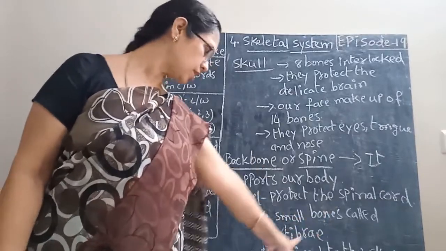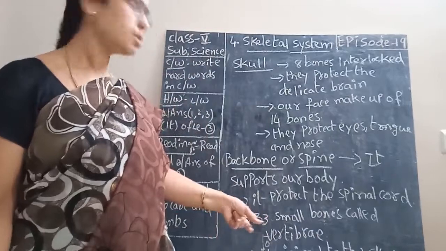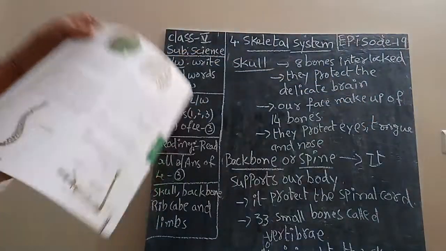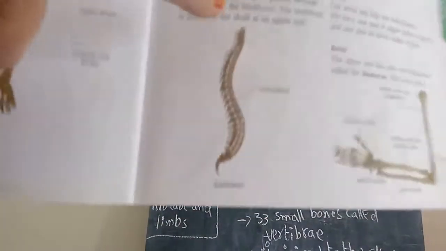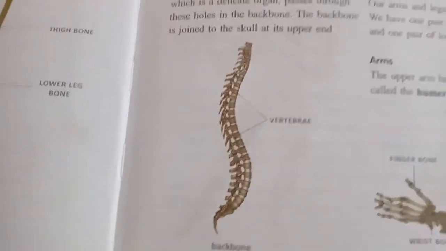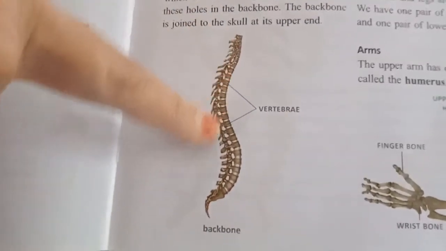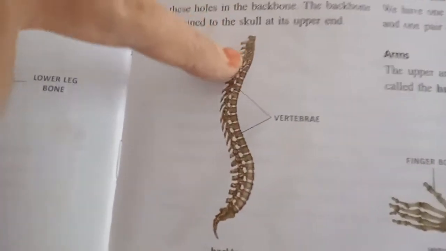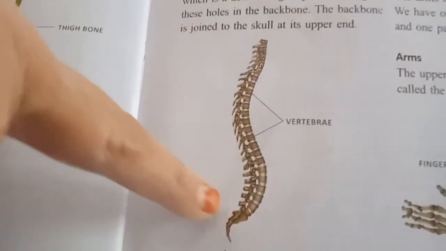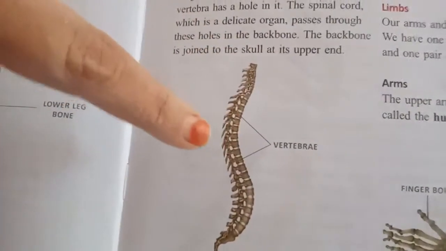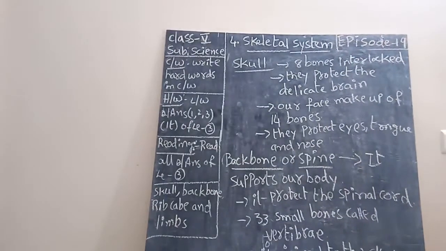33 small bones called vertebra. There are 33 small bones inside the backbone. Okay, see here, in this we can see 33 small bones. So these are all called the vertebra. That 33 bones are called vertebra. This backbone or spine protects the internal organ, the spinal cord. It has 33 bones. Okay, children.